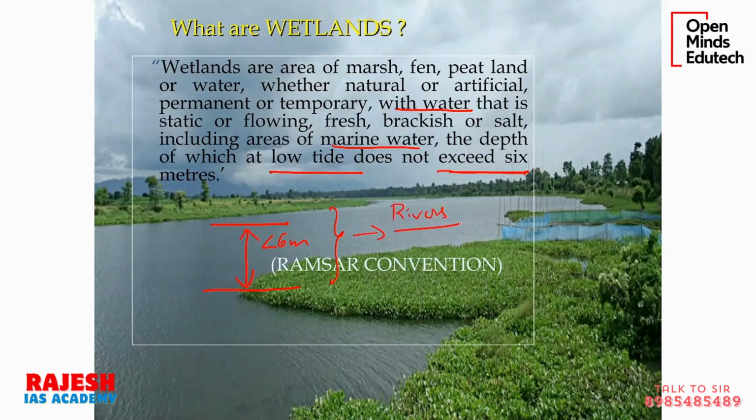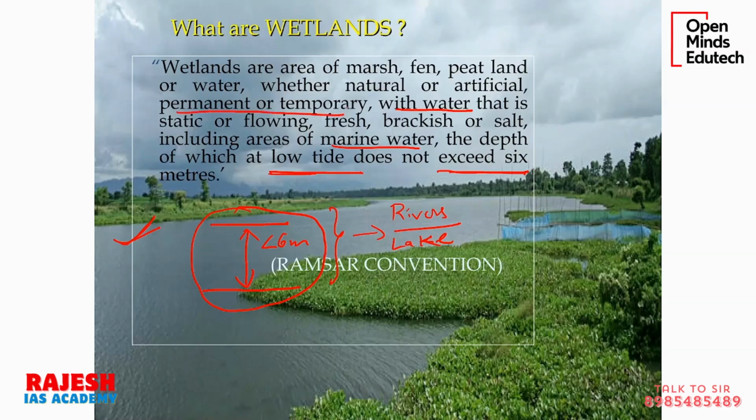If it is a river, it is a river. More than 6 meters, it is a river, or a lake. If it is an enclosed one, it can be called a lake or pond, or lagoon. So a wetland is a watery area with the depth of water at low tide not exceeding 6 meters. We have these rice fields, and at some point in the cultivation of rice, that field will be filled with water. So it can also be called a wetland. You can see here, permanent or temporary.